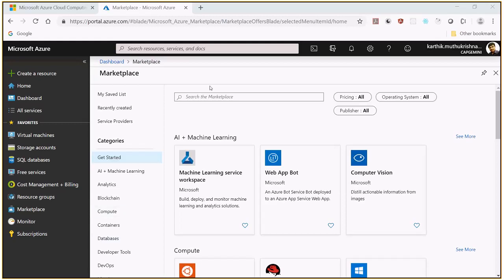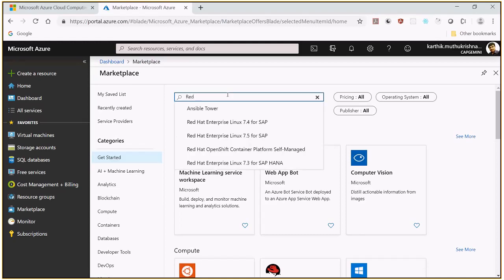For example, I just want to get Linux. Red Hat Linux means I can go there and type Red Hat. You will get it. Or I want to see MariaDB. See that? MariaDB. And when I type Ubuntu, with different servers, SQL Server 2017 on Ubuntu. So like this, we can get the resources, and the products that can be used with Microsoft Azure will be displayed in this marketplace.